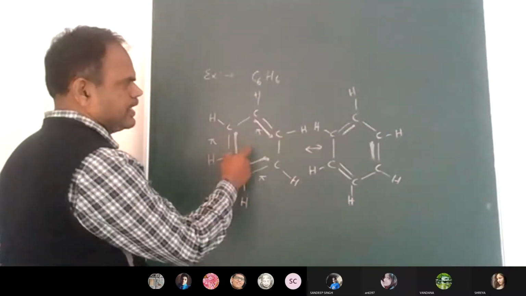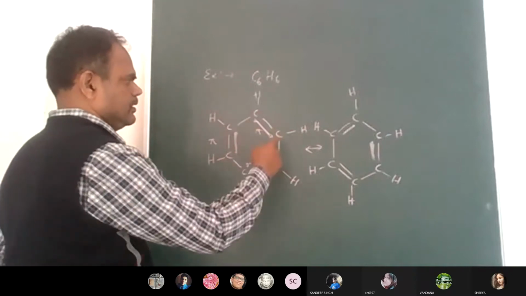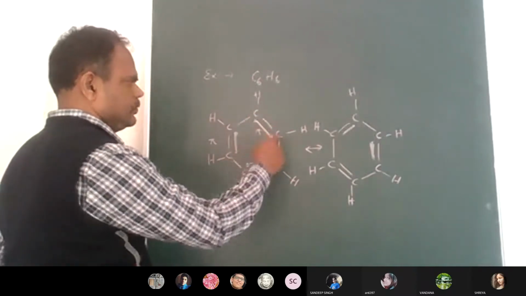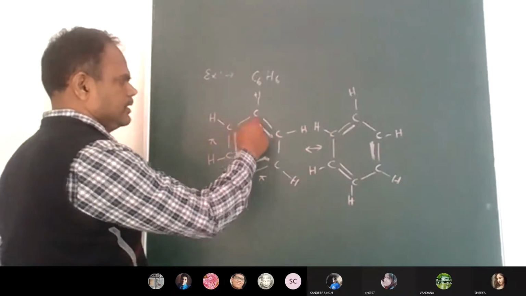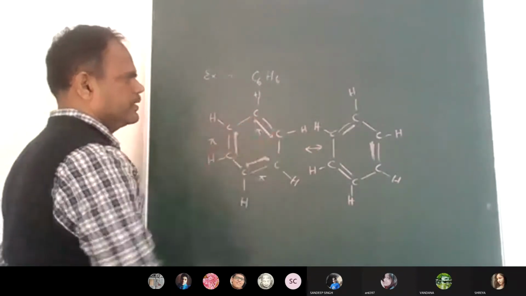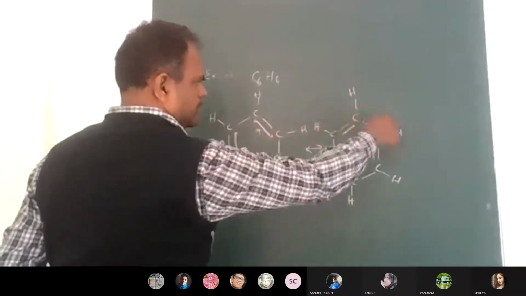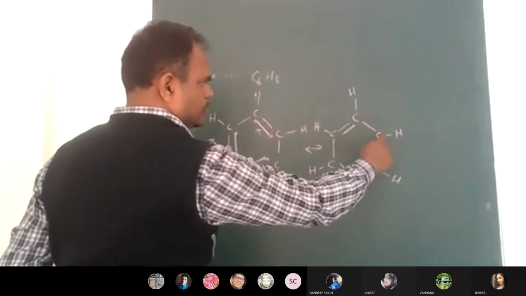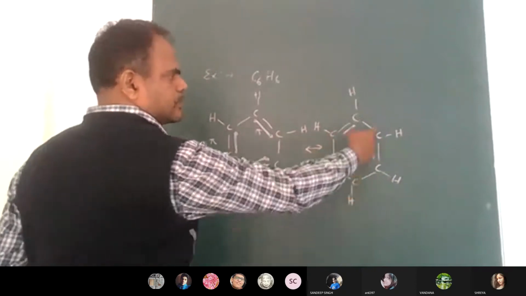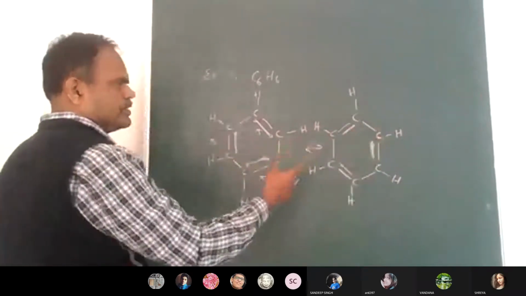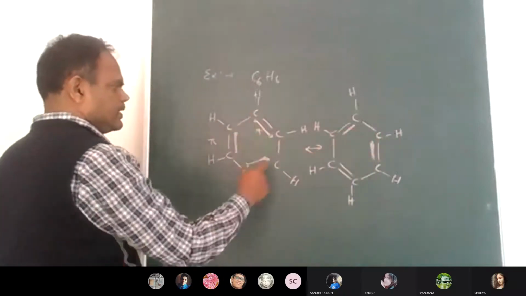Here, what is the IUPAC name? 1, 2, 3, 4, 5, 6. The double bond positions are 1, 3, 5. If you take the other structure, the double bond positions are 2, 4, 6. Here the double bond location you can see now: here 2, 4, 6, and here 1, 3, 5.